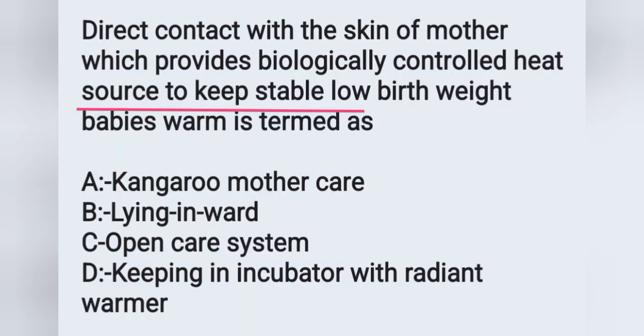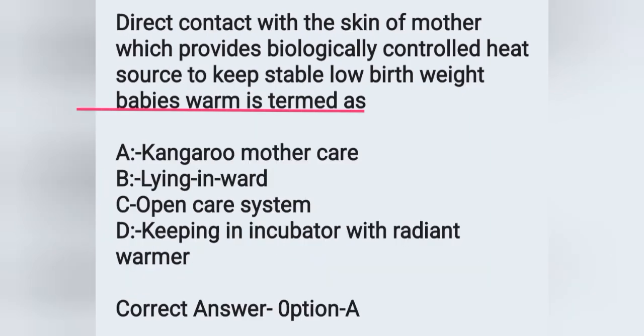Direct contact with the skin of the mother, which provides biologically controlled heat sources to keep stable low birth weight babies warm, is termed as: option A kangaroo mother care, option B lying in ward, option C open care system, option D keeping in incubator with radiant warmer. Direct contact with the skin of the mother, which provides heat and warmth to babies, especially low birth weight babies, is termed as kangaroo mother care. Option A is the correct answer.